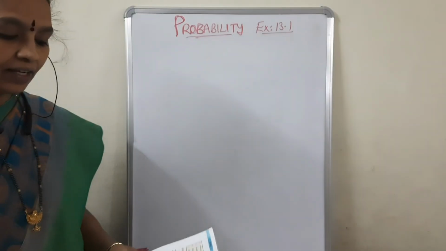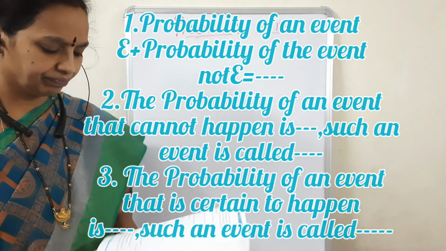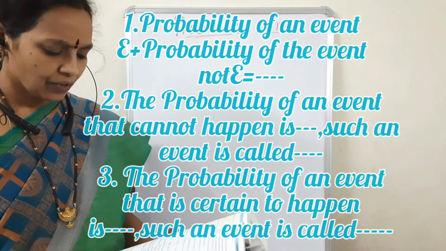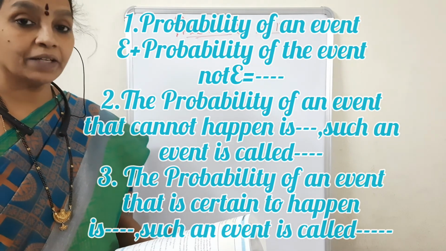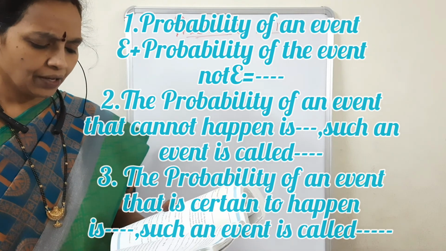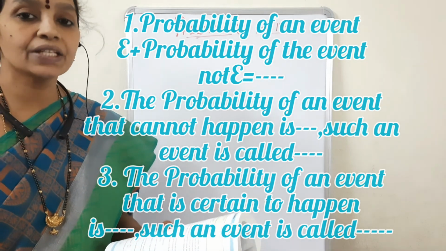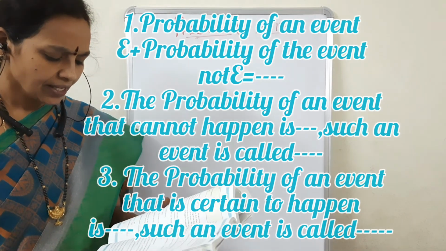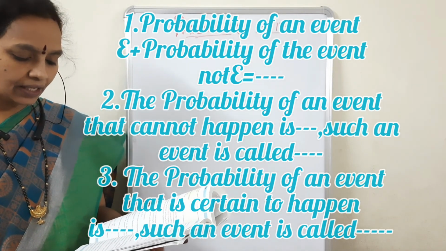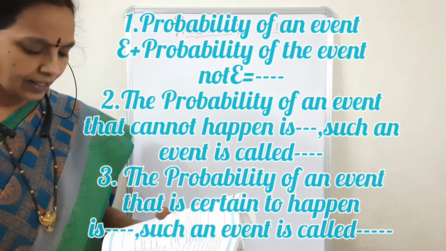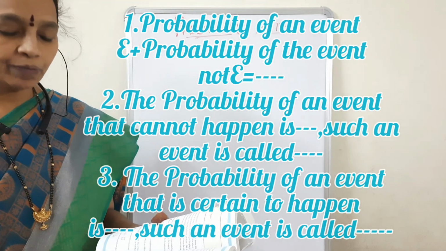The first question goes like this: complete the following statements. The probability of an event E plus the probability of not E is equal to 1. The probability of an event that cannot happen is 0. Such an event is called an impossible event.